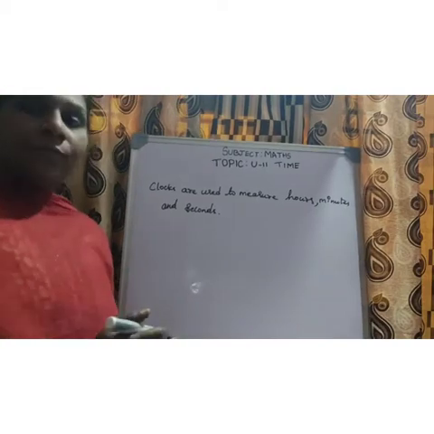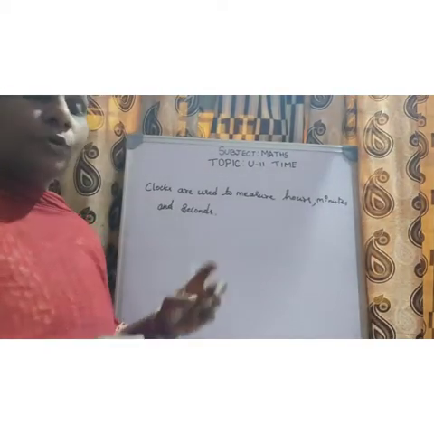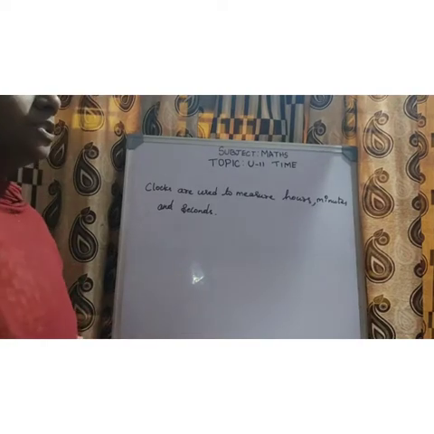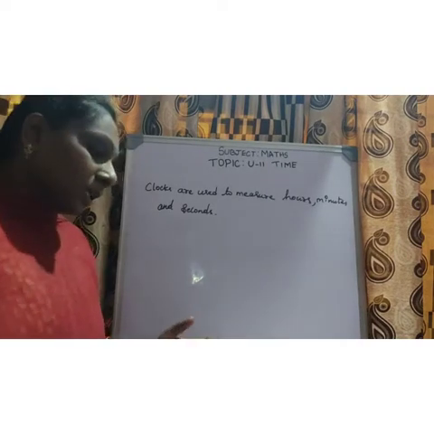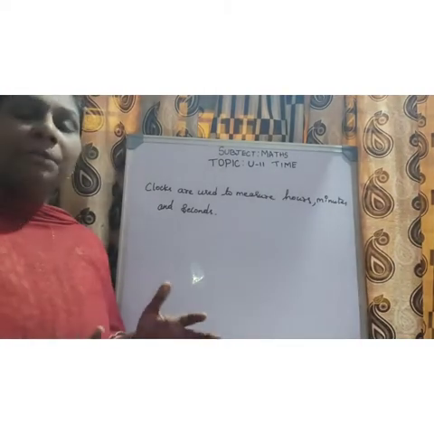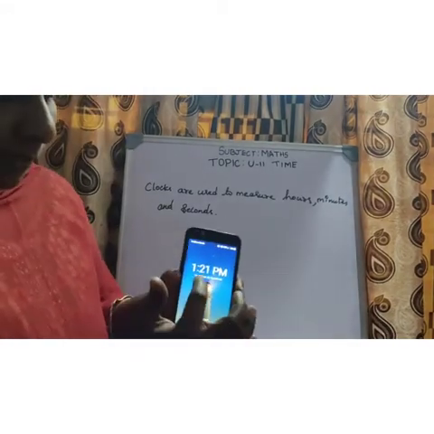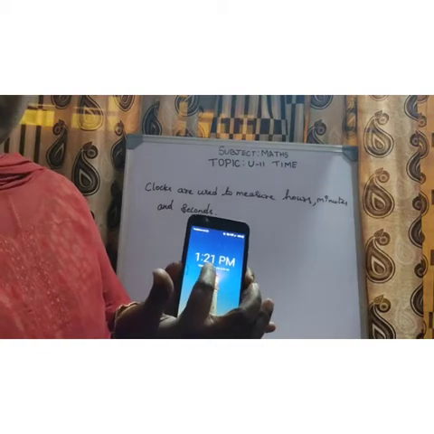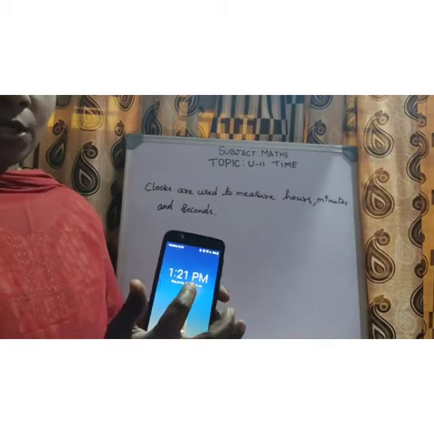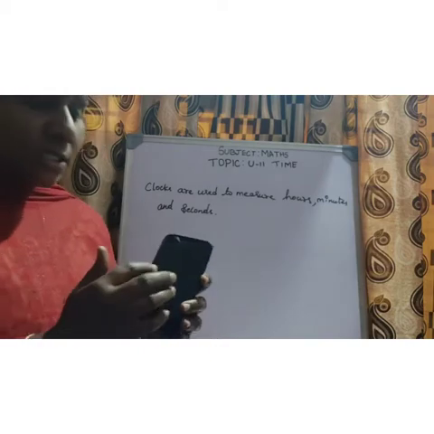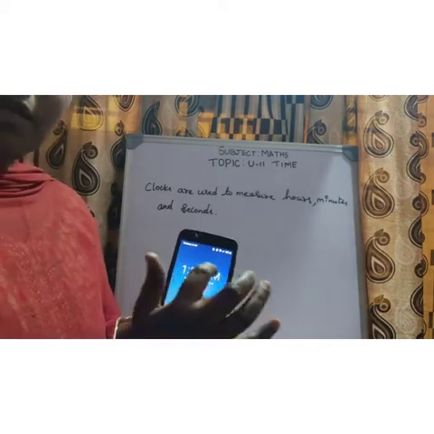Now we have two kinds of clocks, right? Digital clocks and analog clocks. A digital clock shows the time in digits. In mobile phones, and even in the laptop, you can see the time. It will be in digits.